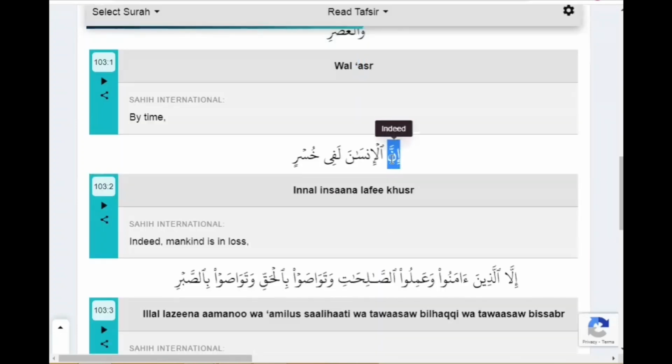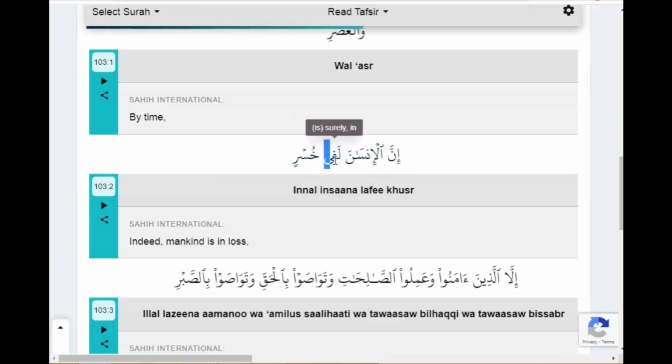Then Hamza will be connected with noon. We do ghunna. In noon will be connected with lam. Innal. So there is Hamza underneath with Kasra, it will be connected with the Noon. In. In. Seen with standing Fatha, make it longer. Sana. So, Innal insana. We will do Ikhfa sound on this Noon because Seen is one of the Ikhfa letters.